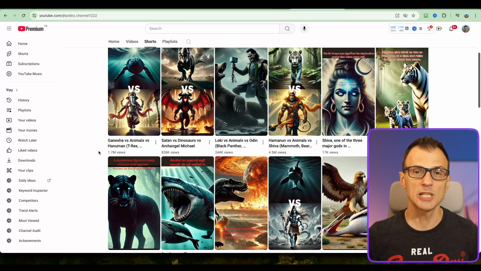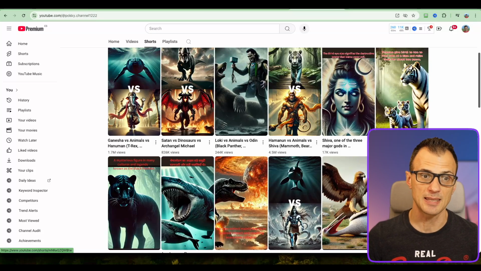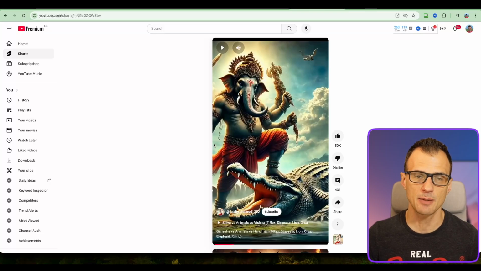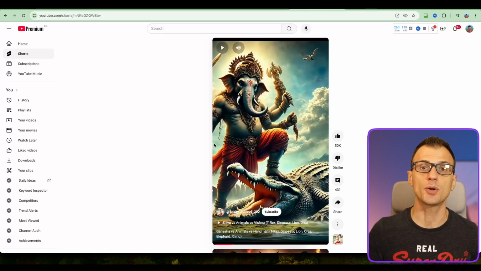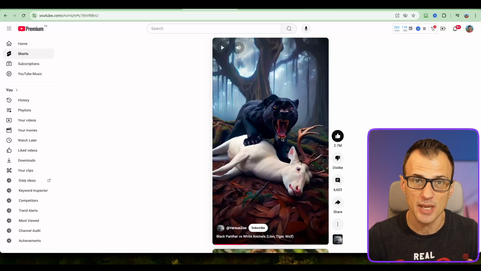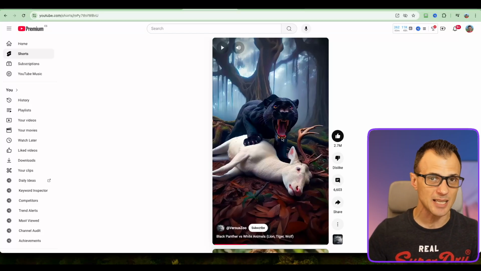And look, there are multiple variations, so you can go through and take a look at the different types of videos that they make. There are some videos with this god Shiva versus different animals. Okay, and then Shiva standing over the top of those animals. So basically you can do whatever you want. I'm just gonna walk you through how to create videos like this, and then you can use the knowledge that you gain from this video to create any type of videos that you want.